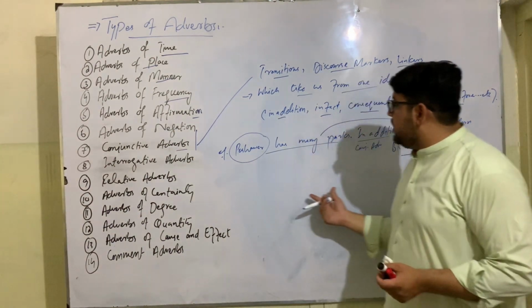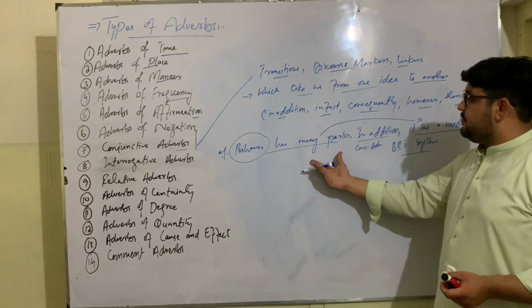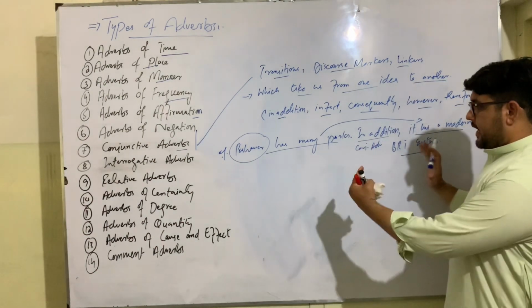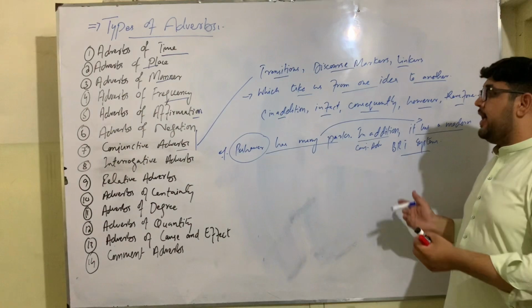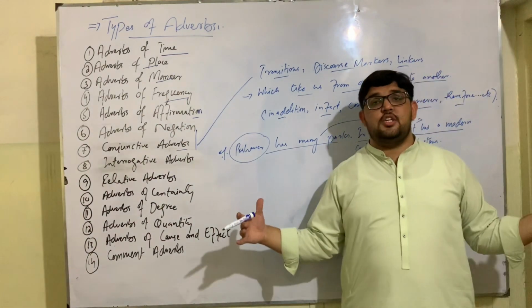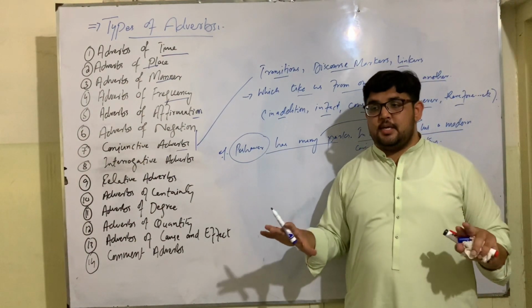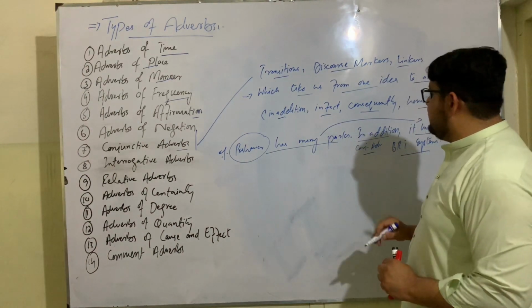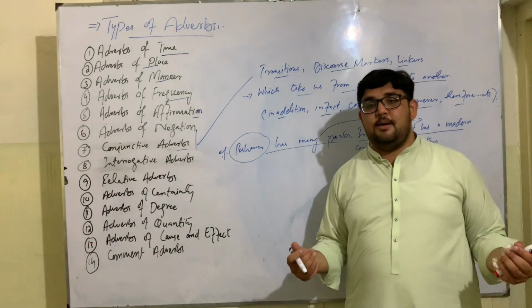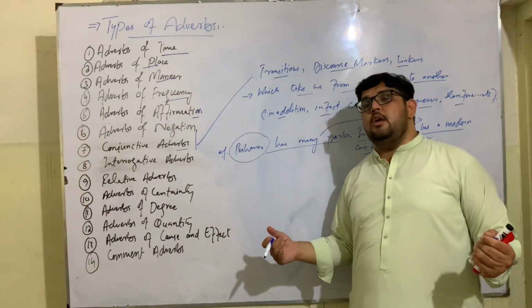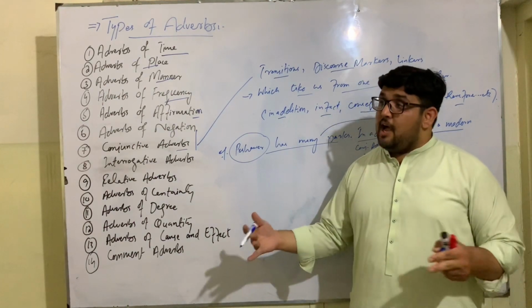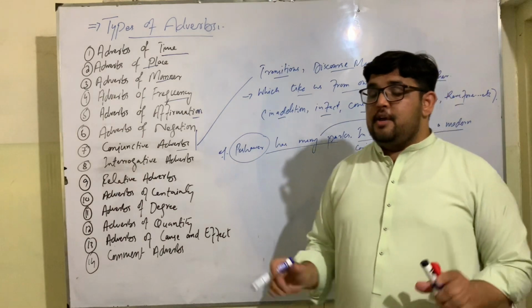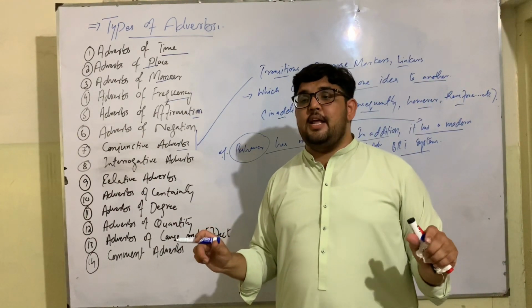So conjunctive adverbs are those adverbs which are used to take us from one idea to another idea. They connect ideas into sentences and then paragraphs. They connect larger statements, bigger statements. They act as connectors. There are many examples. Like for example, I just say that he was lazy, however he passed the test. So there are two contrasting ideas.